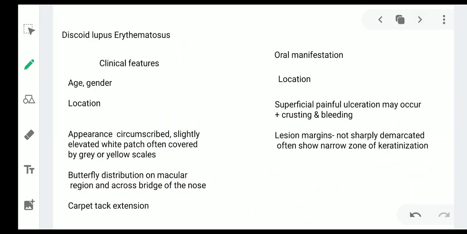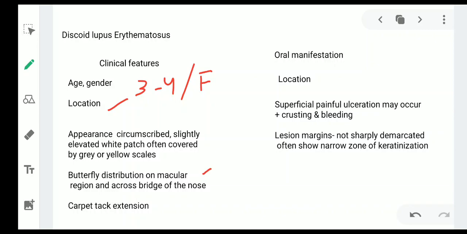Now, starting with discoid lupus erythematosus, it is a chronic scarring atrophy producing photosensitive dermatosis. It usually occurs in third to fourth decade of life and is more commonly seen in females. It occurs on face, oral mucosa, chest, back, and extremities. Now, the appearance. It is circumscribed, slightly elevated white patch, often covered by gray or yellow scales. There may be a butterfly distribution on the malar region and across the bridge of the nose.